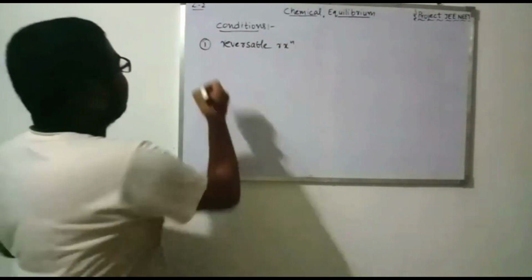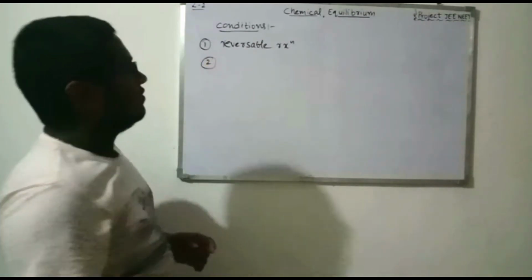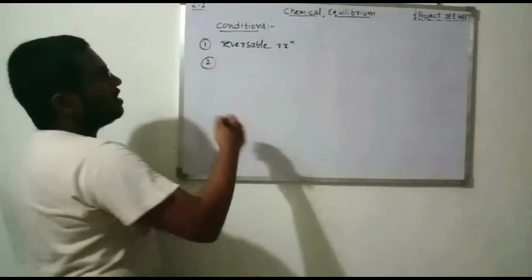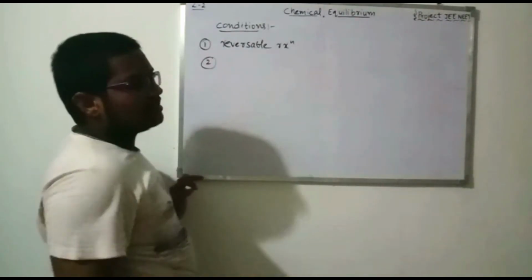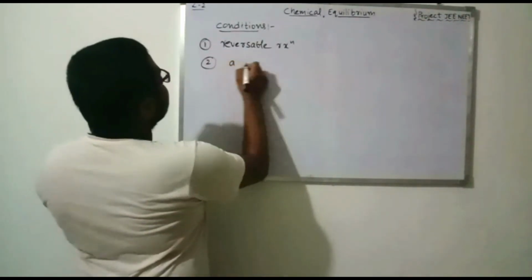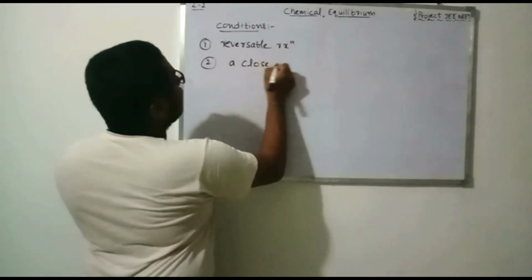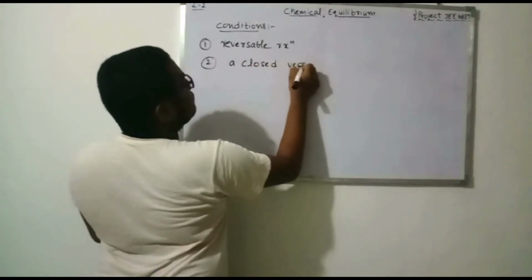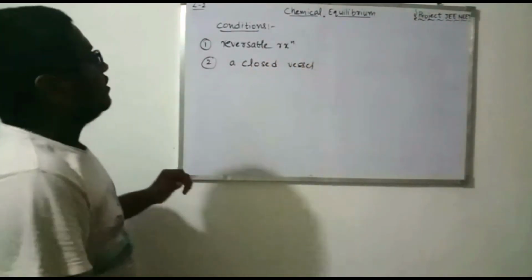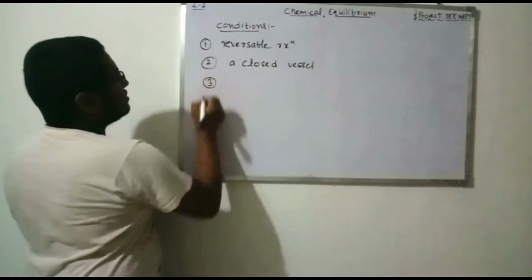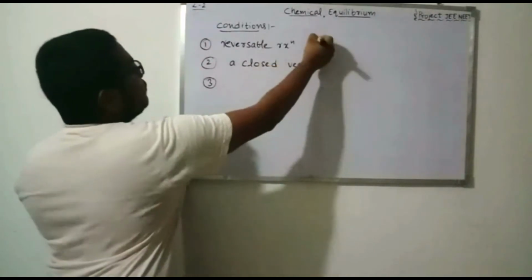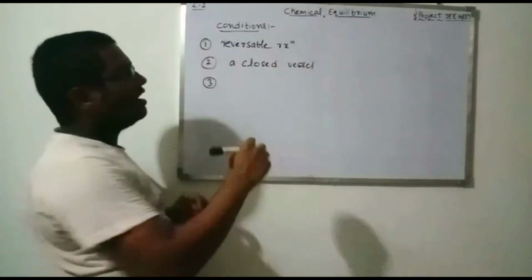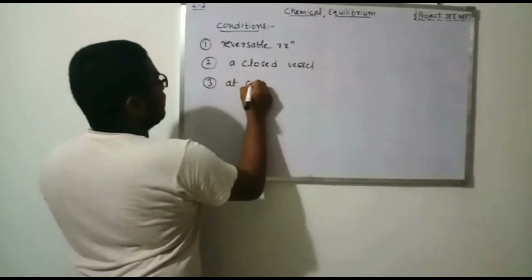Now the second condition for a reaction to attain the equilibrium state is that the whole reaction must be done in a closed vessel. Closed vessel only. And the third condition is that this whole process should be done at constant temperature only.